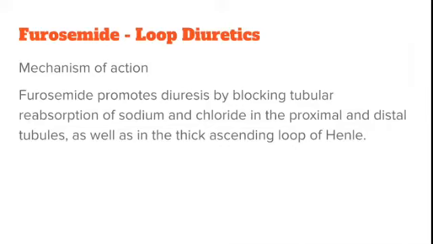That's why it comes under high efficacy diuretics. So it is very effective.